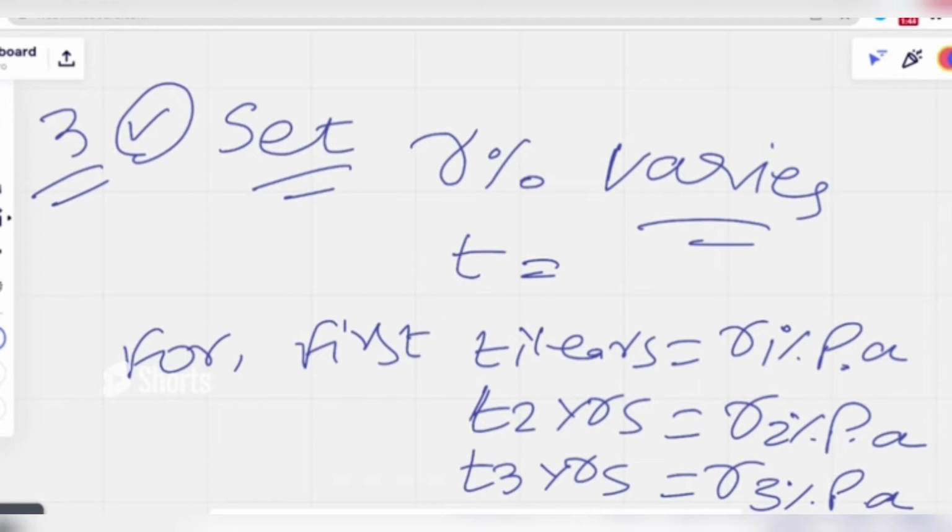So if you have this kind of scenario, where the rate of interest is different for different time periods, for example t1 years at r1% per annum, t2 years at r2% per annum, t3 years at r3% per annum, we have a simple formula.